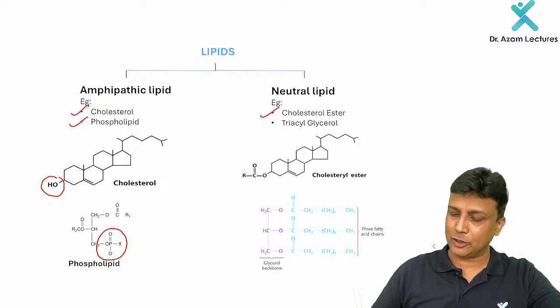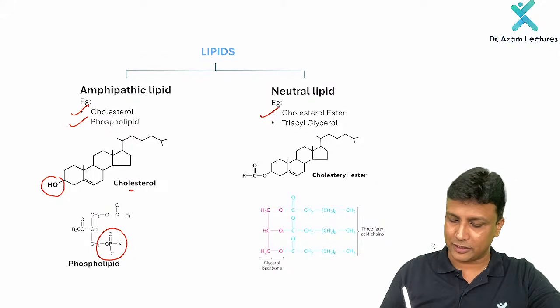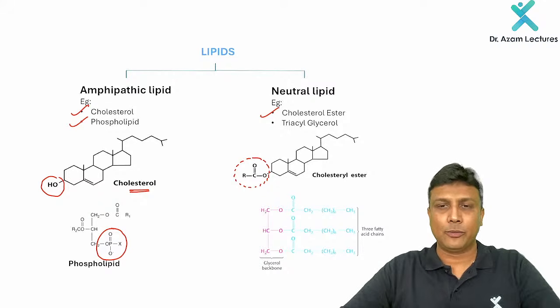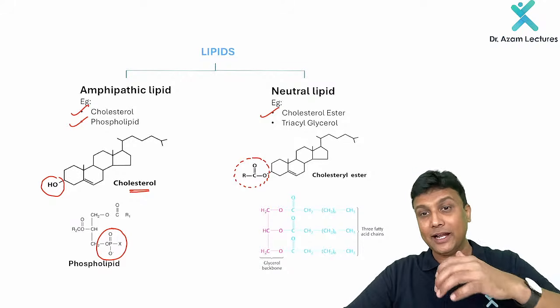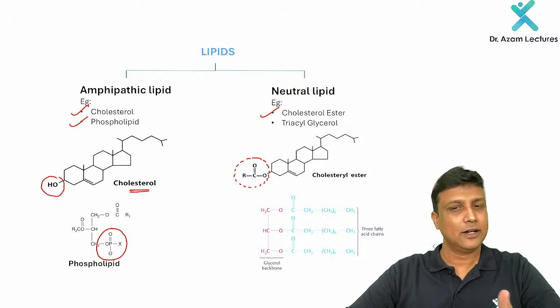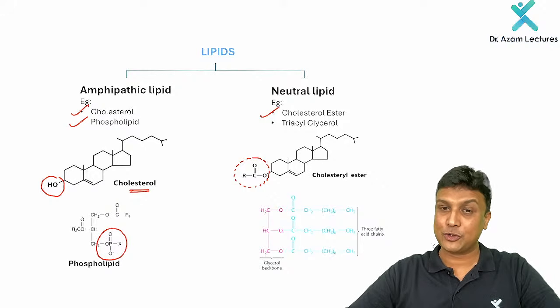What does that mean? You can clearly see the same structure of cholesterol here. In the place of that OH group, we have added a substance over there. Normally we attach a fatty acid there. So cholesterol ester is formed once you attach it. Now there is no free OH group available, so it is not polar at all. It is non-polar.